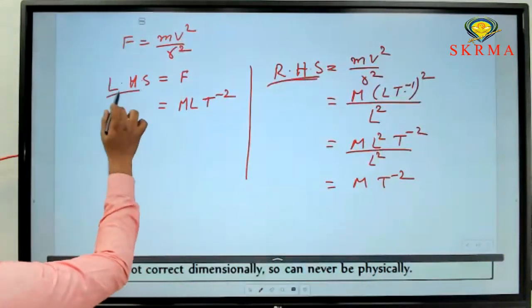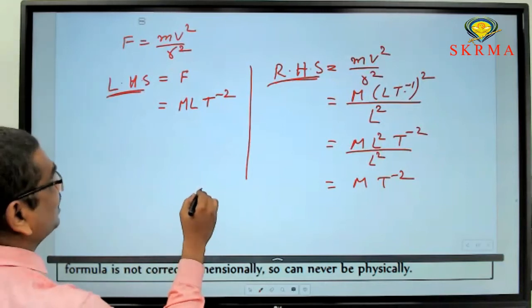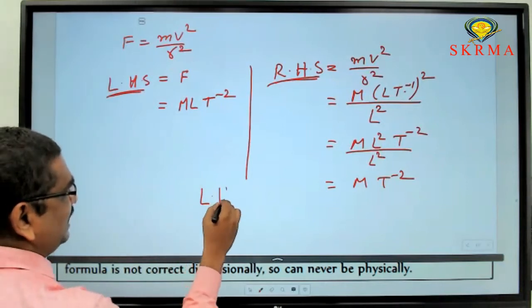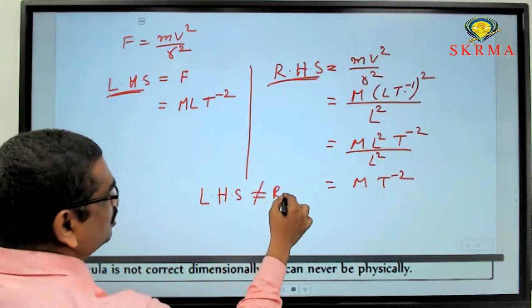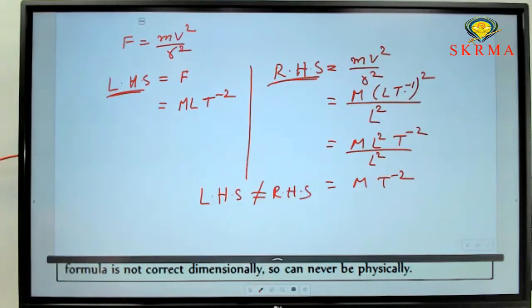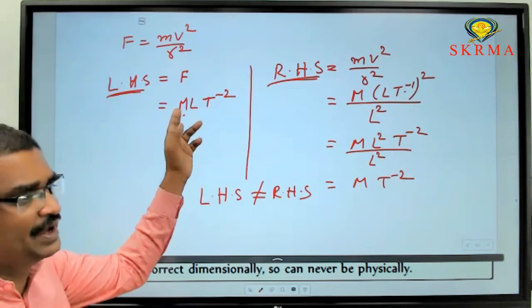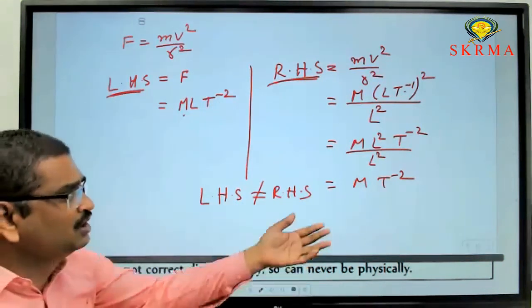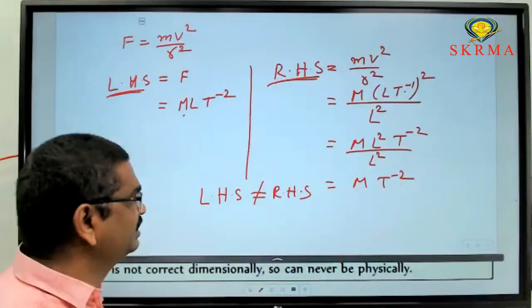The left hand side quantity is M L T power minus 2. So we can conclude that the LHS dimensional formula is not equal to the RHS dimensional formula. Because the left hand side dimensional formula is M L T power minus 2, and the right hand side dimensional formula is M T power minus 2 only.